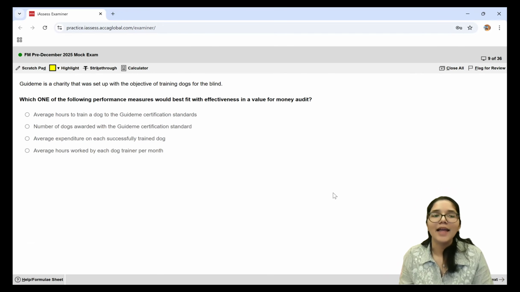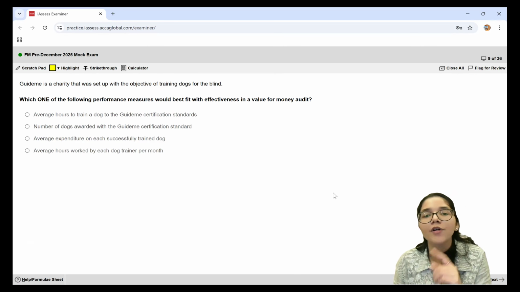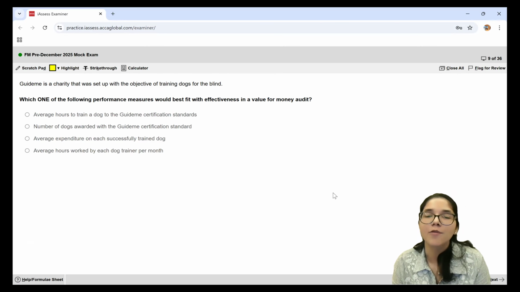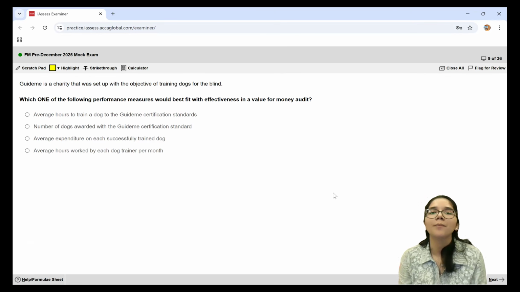Moving ahead to question number 9 now. Which one of the following performance measures would best fit with effectiveness in a value for money audit? Before I think about which of these options measures effectiveness, recall the 3 E's in the value for money model. You have economy, efficiency, and effectiveness. Economy is all about minimizing the cost of your inputs. Efficiency is all about maximizing your output to input ratio: more output and lesser input. And effectiveness is about achievement of the final objective.